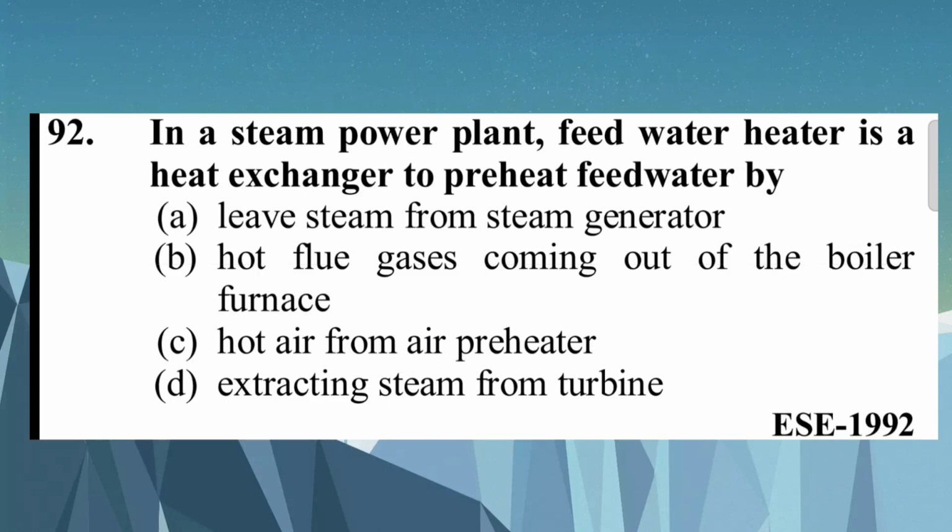Question number 92. In a steam power plant, a feed water heater is a heat exchanger to preheat the feed water by A. leaving steam from the steam generator, B. hot flue gases coming out of the boiler furnace, C. hot air from the air preheater, D. extracting steam from the turbine. The answer is D. Extracting steam from the turbine.